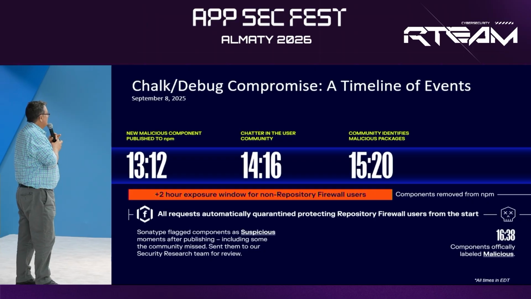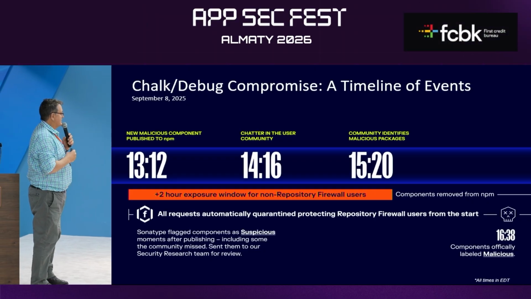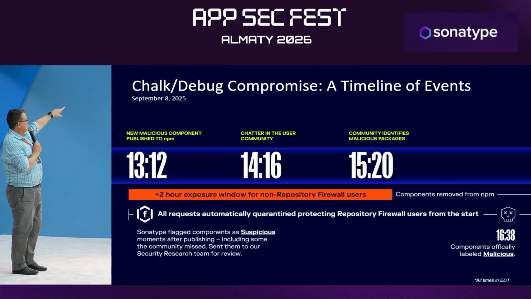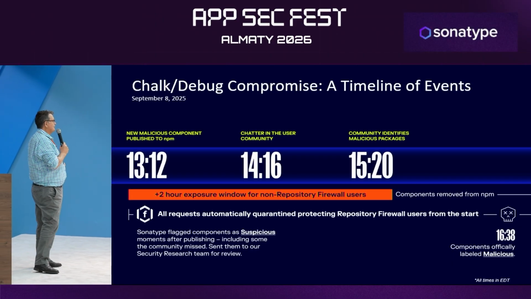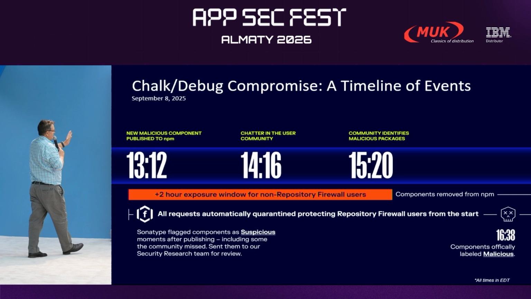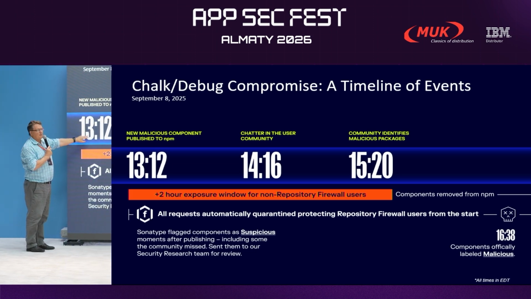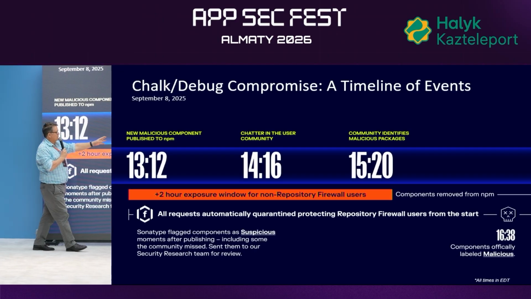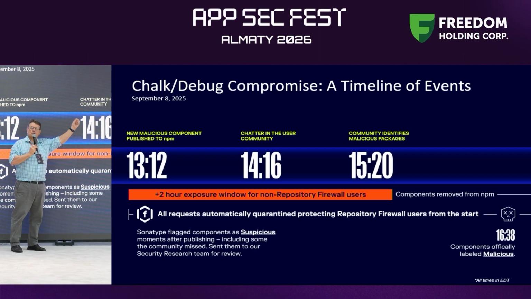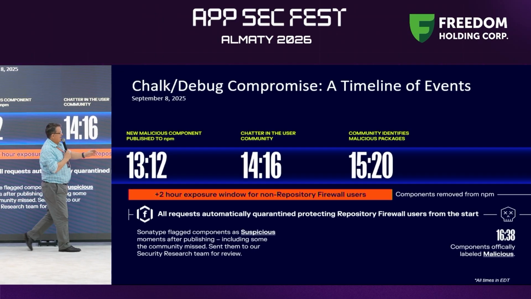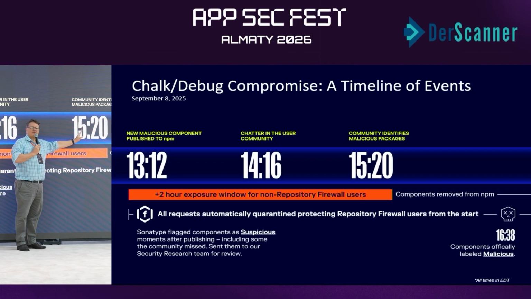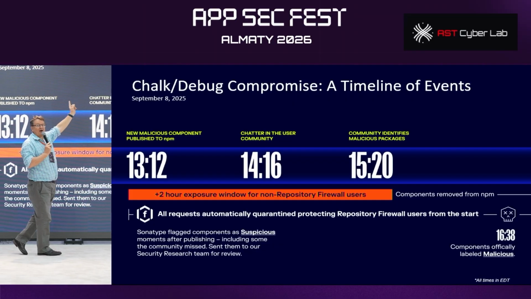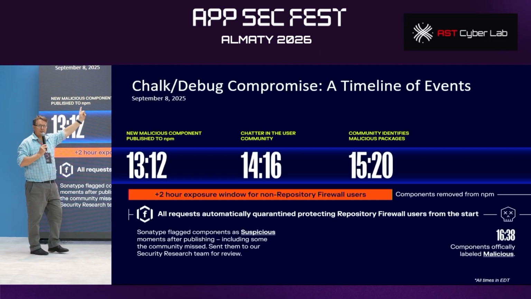Now, I just want to take you through the timeline of one of these attacks. So this is the chalk and debug compromise that occurred in September. The malicious version was published at 1:12. These times are all US times. Then at 2 o'clock, an hour later, people started talking about it. And then at 3 o'clock, they identified that there's a malicious version of this library. These two libraries, chalk and debug, are very, very popular libraries in NPM.